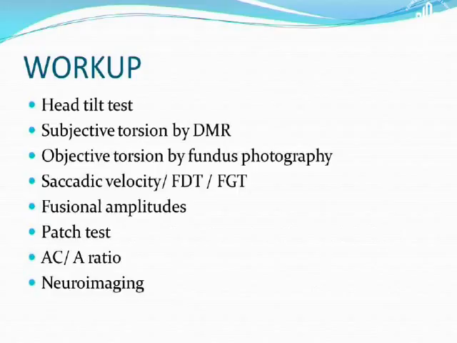Now, in examination, we need to do the head tilt test, subjective torsion by DMR, which has already been mentioned, objective torsion by fundus photography, prism velocity, fusional amplitudes, in some cases the PAS test and AC/A ratio, and neuroimaging if it is required. Of course, we have to look at the fundus for papilledema and visual fields if it is required in those cases where we suspect some neurological involvement.